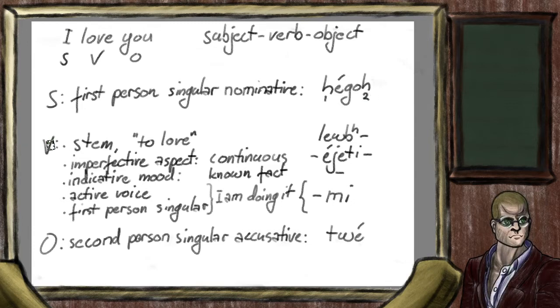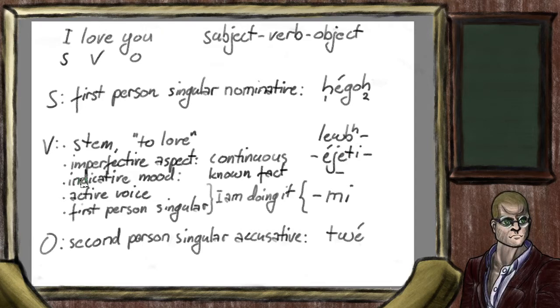Second element, the verb, is very simple in English, but less so in Indo-European. Instead, we have to build a chain that begins with a stem, an element that contains the core meaning, in this case, to love. And this was lev. Second element is an imperfective aspect. This process is continuous. It does not happen in a second. Love should be eternal, ideally. The marker for this is eie, and it comes at the end of lev.